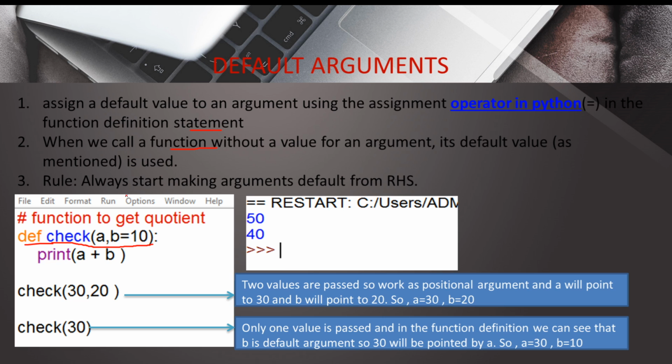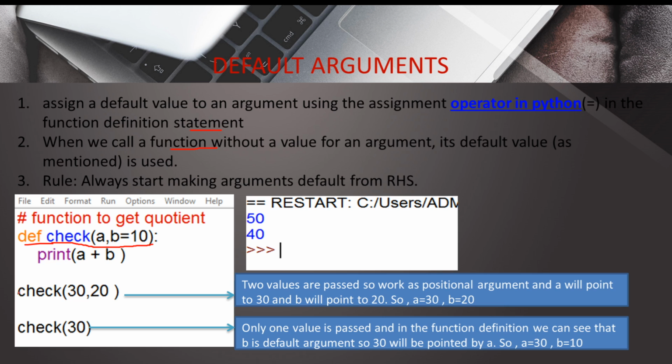Here it means that a cannot be made a default argument without making b the default argument. First we have to make b the default argument, then only we can make a the default argument.